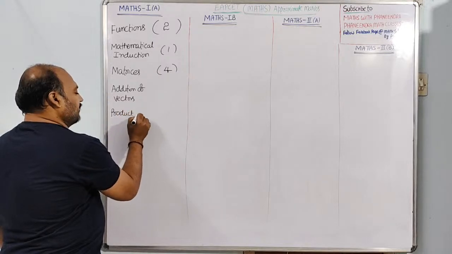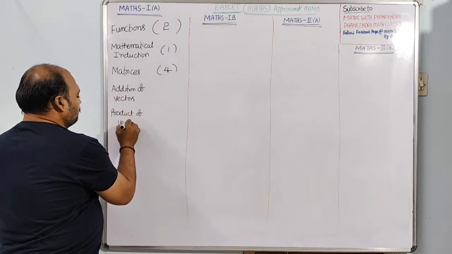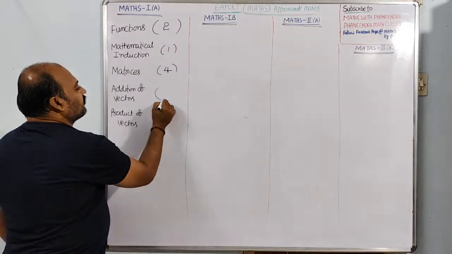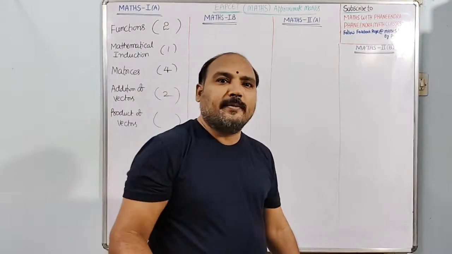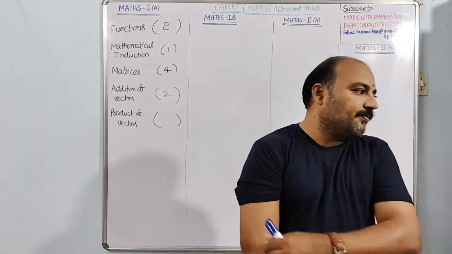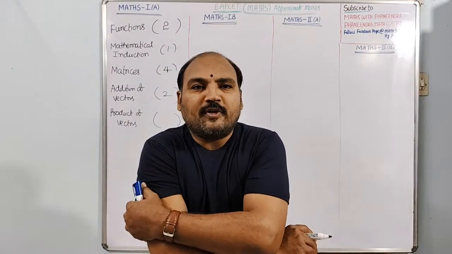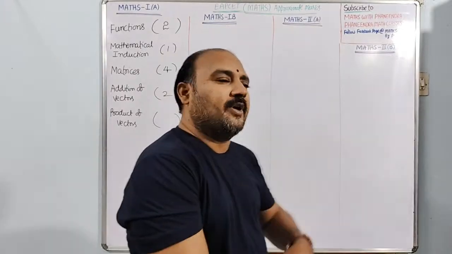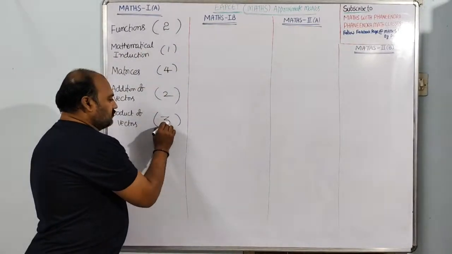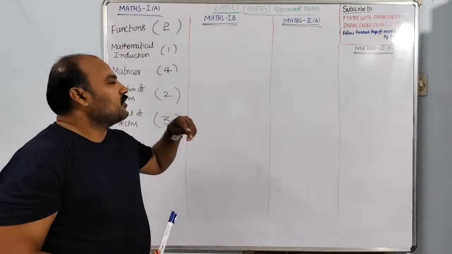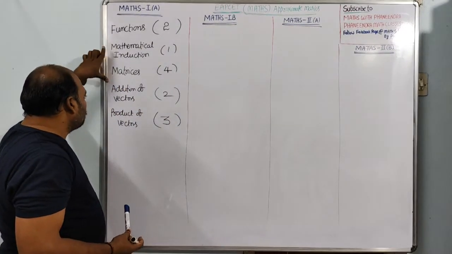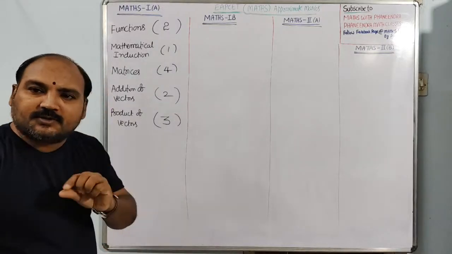From addition of vectors, we may get 2 questions surely, and from product of vectors or multiplication of vectors, we may get 3 questions. These are from vector algebra, dear students.